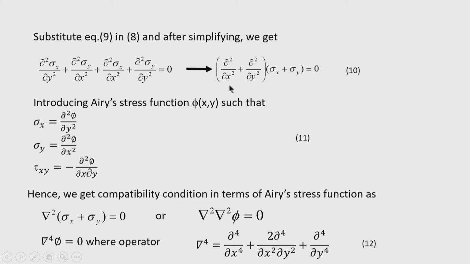So, now we are familiar with this operator. This operator is nothing but the Laplacian operator, that is ∇². So, we can now write this compatibility equation as ∇²(σx + σy) = 0, the summation of σx and σy. Now, this is a very popular equation in plane stress problems, and we want to express the normal stresses and shear stresses in terms of the Airy stress function.